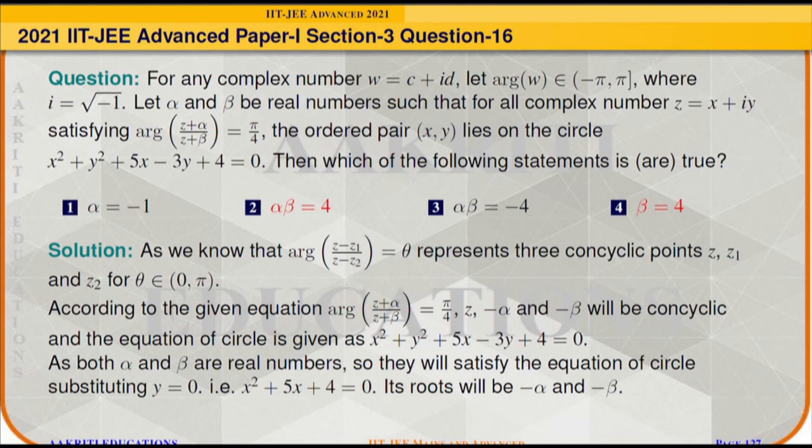And its roots will be minus alpha and minus beta. So by comparing, we will get roots as minus 4 and minus 1. So alpha and beta can be either 1 or 4. So according to the options, alpha can be equal to 4 and beta is equal to 4. Hence options 2 and 4 are correct.